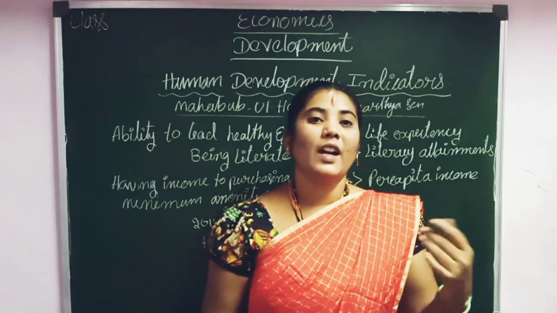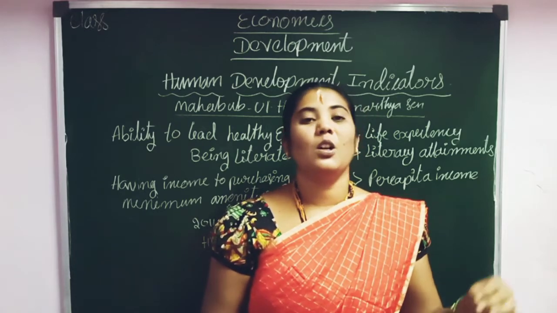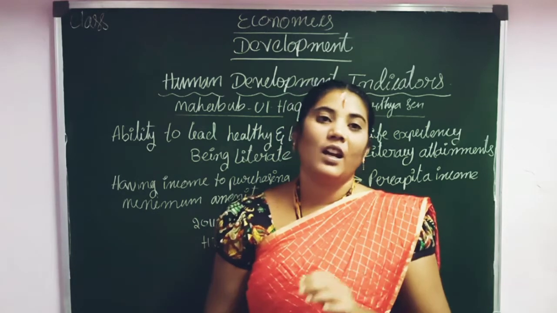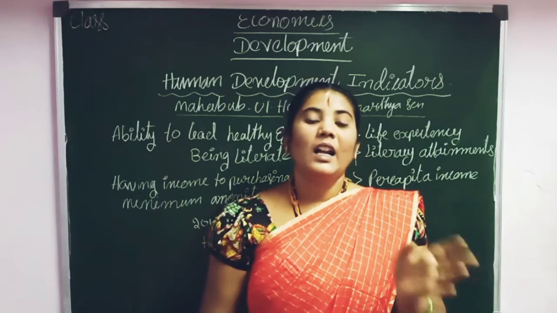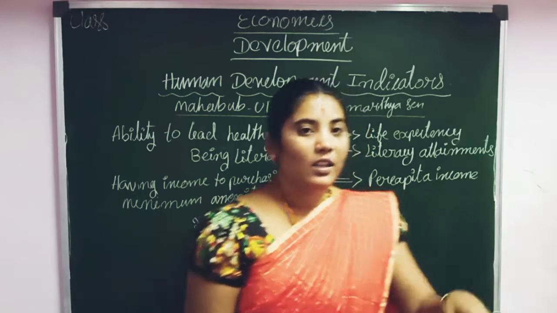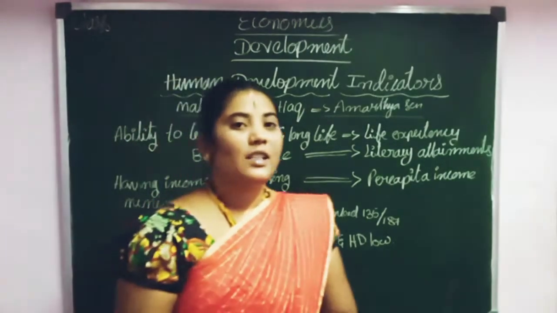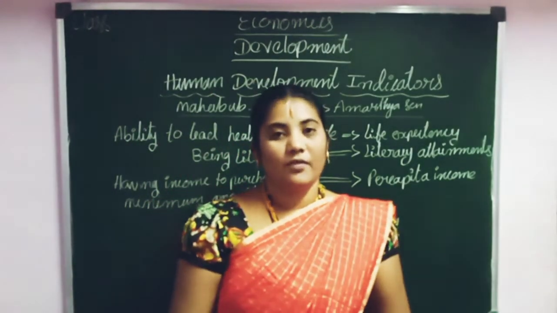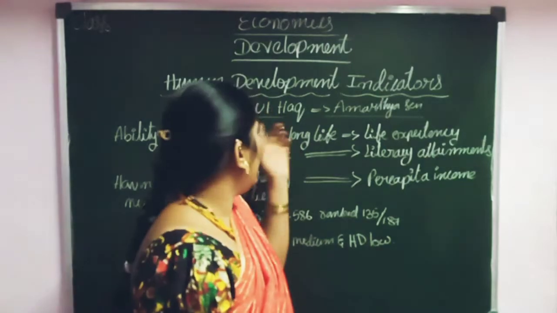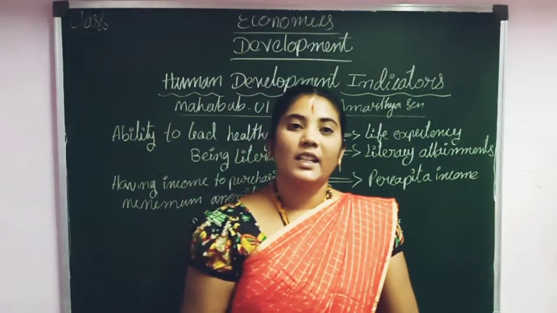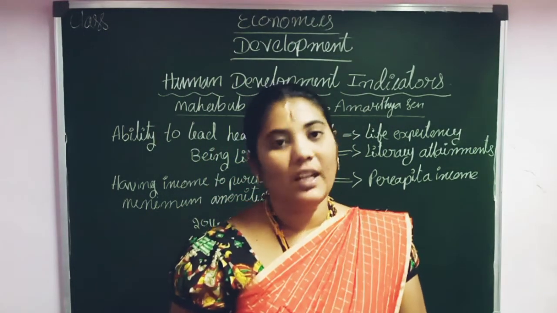So we divided it into two parts. The first is measuring development on the basis of income, and the other is the alternatives. Among those alternatives, the human development indicator is one measure of the development of a country.